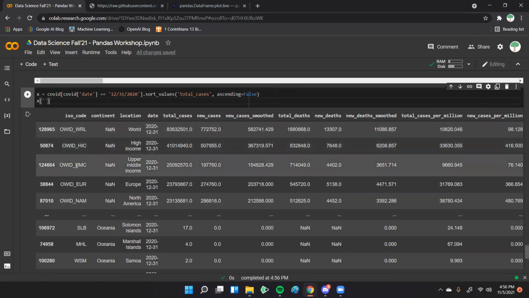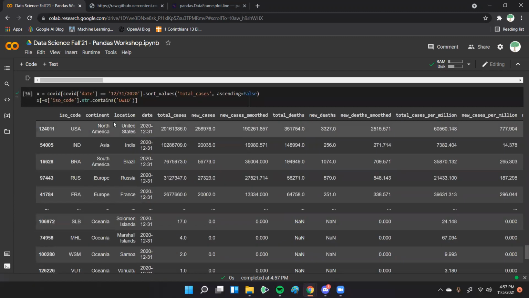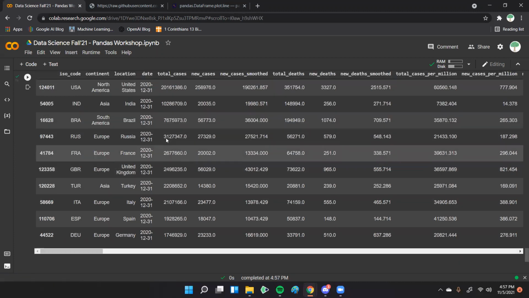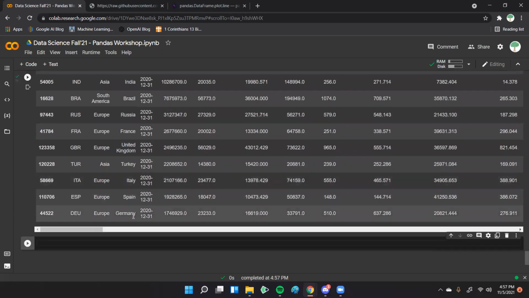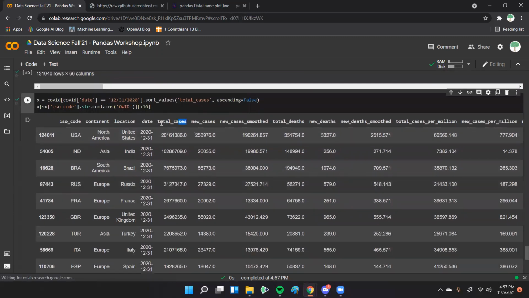The way I'm going to approach that is, if it has this OWID right here, I'm not going to include it in the result. So basically I'm just going to say ISO code, and we can do string contains OWID. And then to negate that, we just put this tilde right there, and this should give us the final result. This was basically our answer to the question. We can pull, I believe it was the top 10 we wanted to look at. So we get the top 10: United States up here, India, Brazil, Russia, France, and all the ones you can look at. And that is the total cases for 2020.